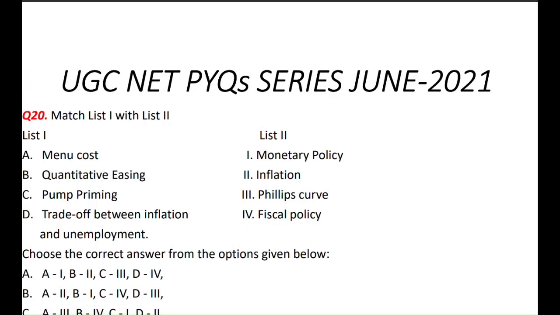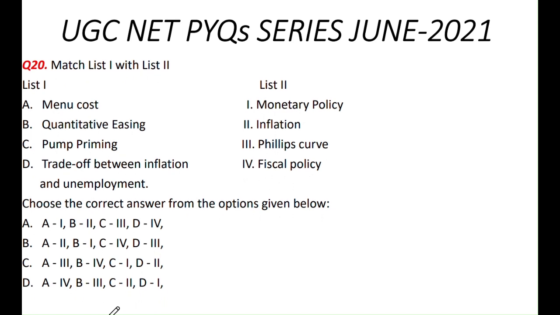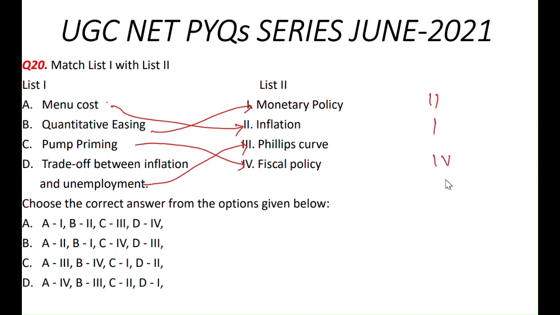Now let's move to the next question: menu cost, quantitative easing, pump priming, trade-off between inflation and unemployment. Menu cost is related to inflation. Quantitative easing is monetary policy, pump priming is fiscal policy, and the trade-off between inflation and unemployment is known as the Phillips curve. So the answer is 2 1 4 3. Option B is the correct answer here.